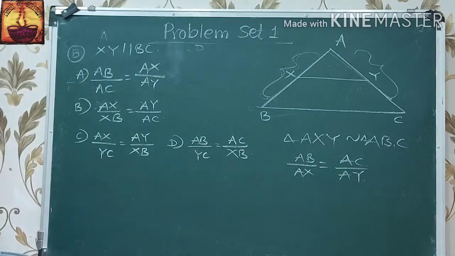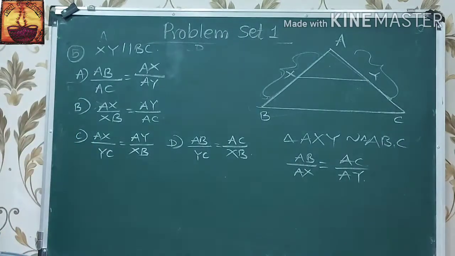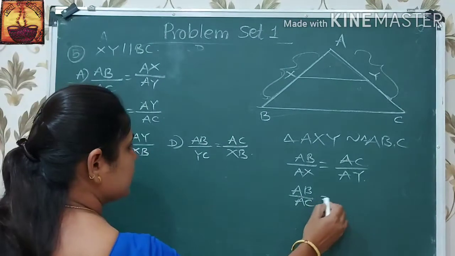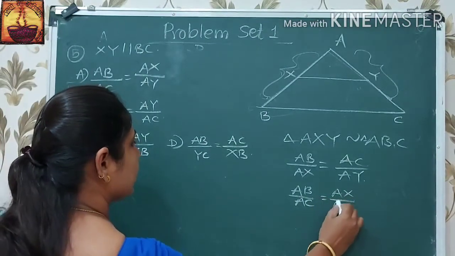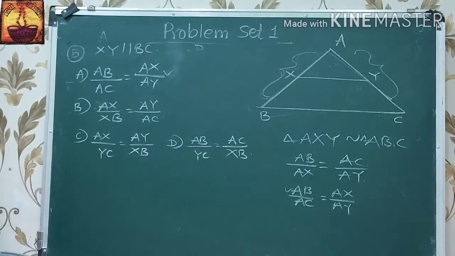It is an equal ratio. By the property of alternando, we write it as AB upon AC is equal to AX upon AY. Therefore, this option is the correct option.